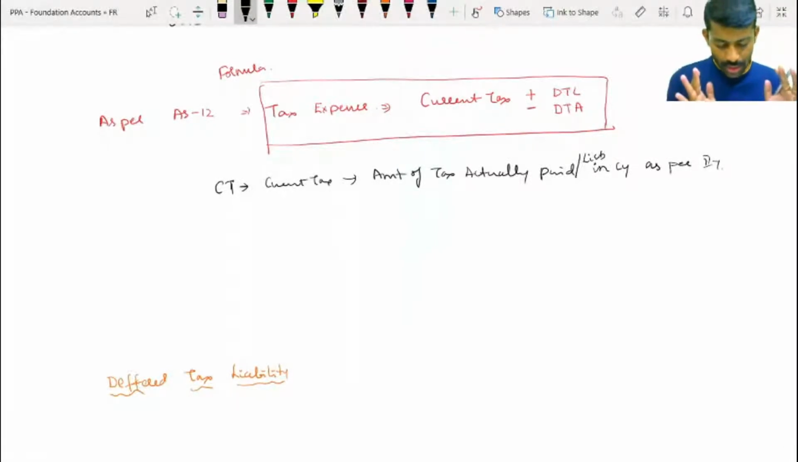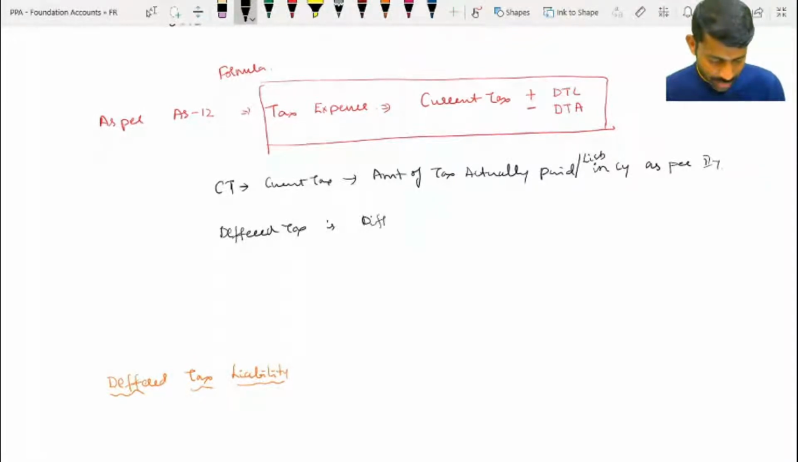So then profit as per accounting, that is a difference. So here, why will the difference come? The deferred tax is nothing but what? Deferred tax is the difference between accounting profit and tax profit. That's what we call the tax base.